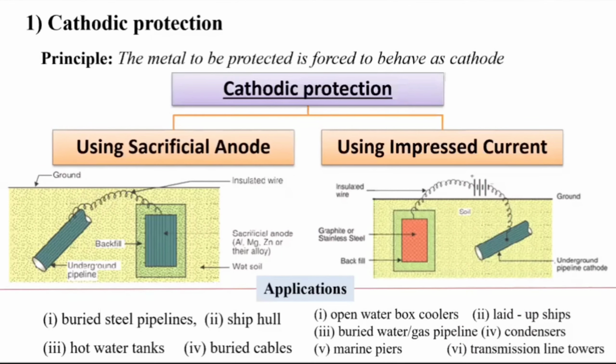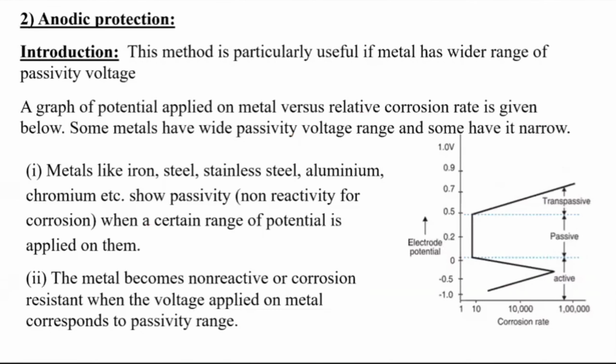Don't get confused. The next method is the anodic protection method. Actually, this method is not for all metals. It is only for metals which show active-passive behavior. It means this method can be useful only for metals which have a wider range of passivity voltage.